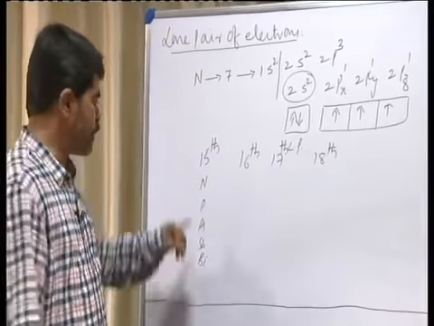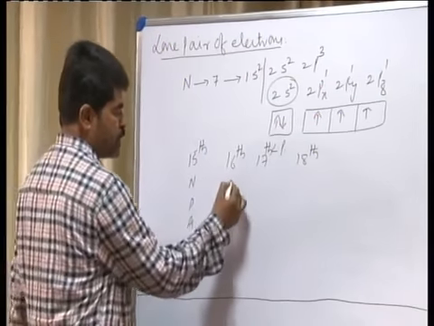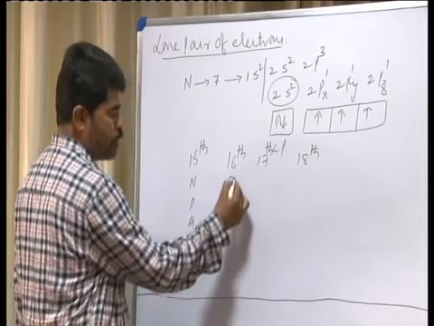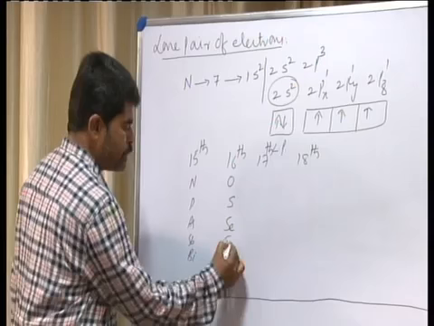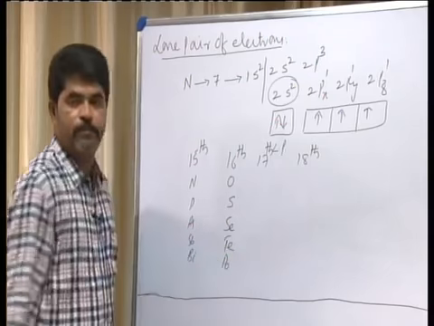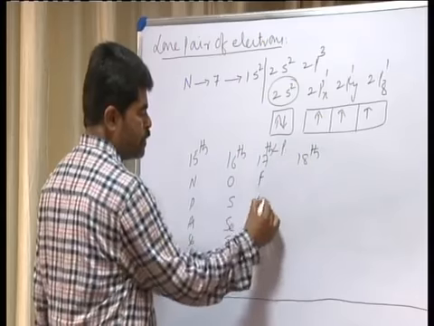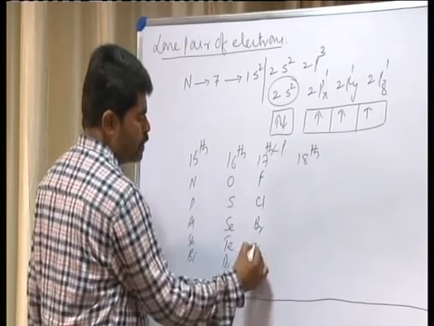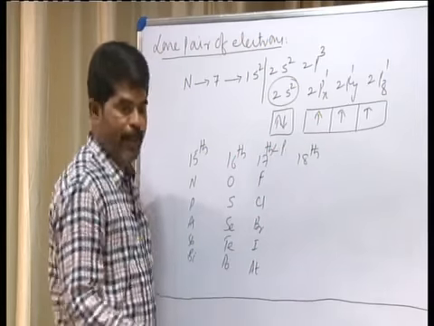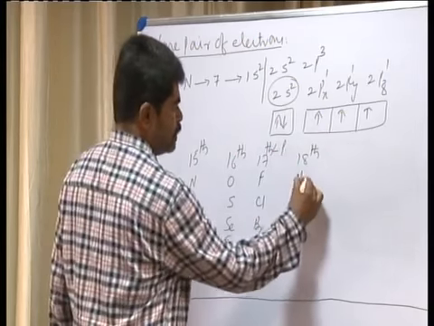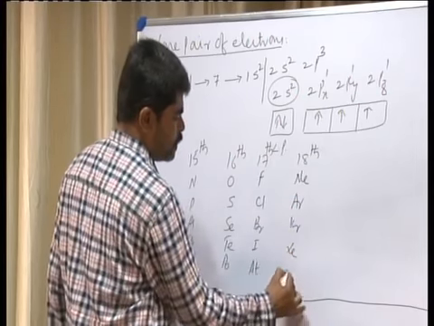Then 16th group elements: oxygen, sulfur, selenium, tellurium and also polonium. And then 17th group elements: fluorine, chlorine, bromine, iodine and also astatine. The 18th group elements, except helium: neon, argon, krypton, xenon, radon.